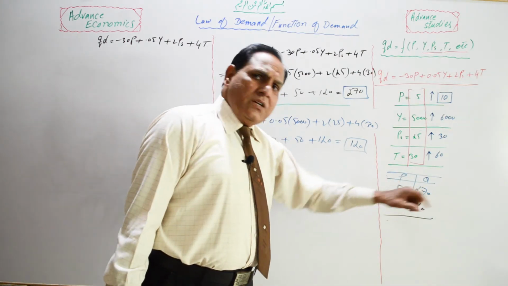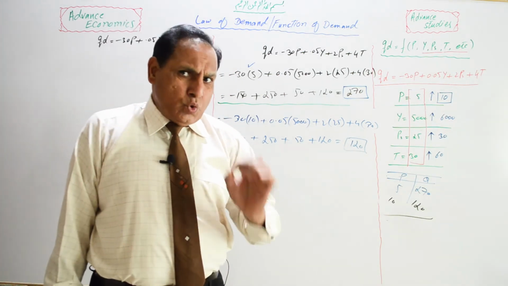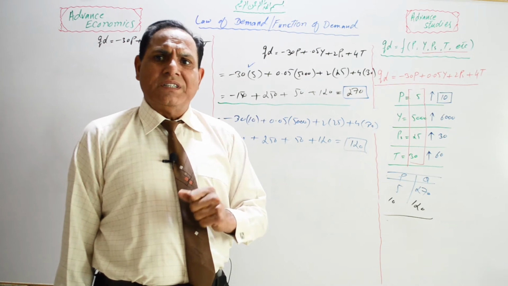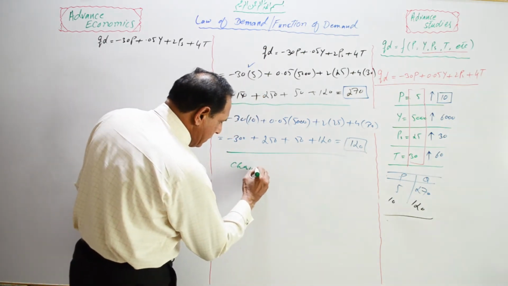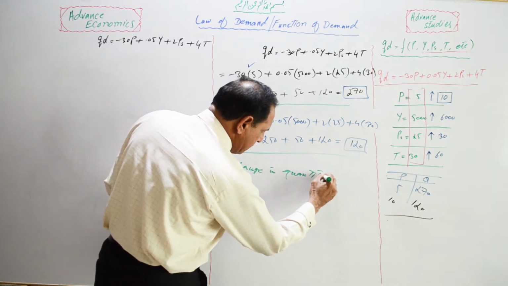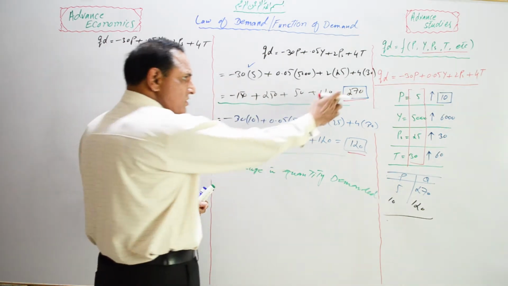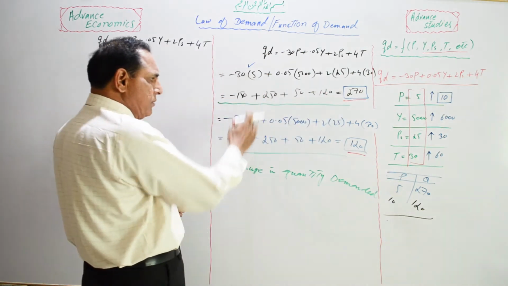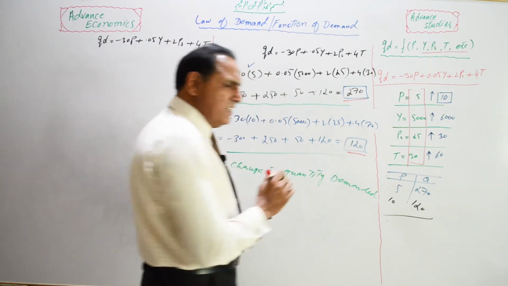This change in quantity demanded is known as the law of demand, and this is known as change in quantity demanded, because this change takes place because of change in price. So this is known as change in quantity demanded.